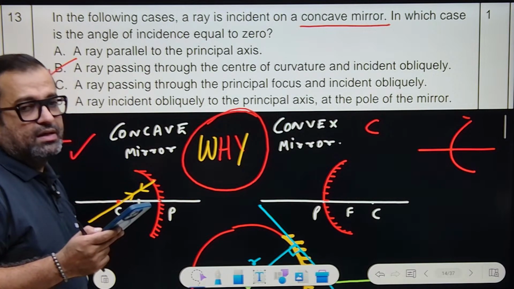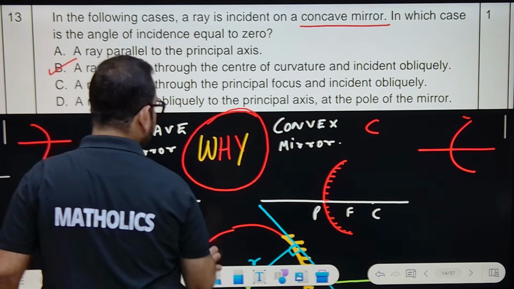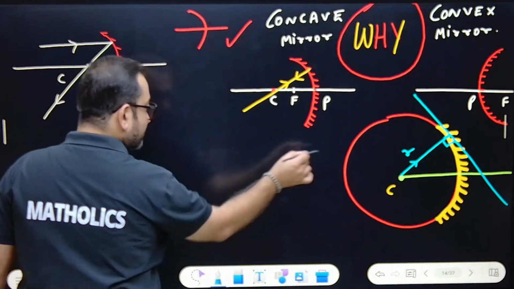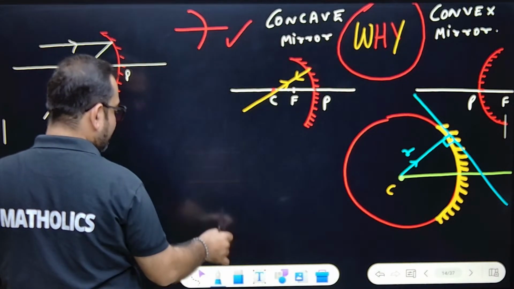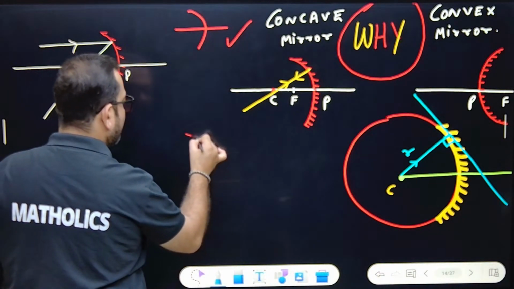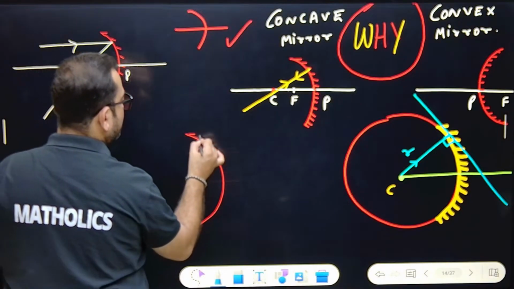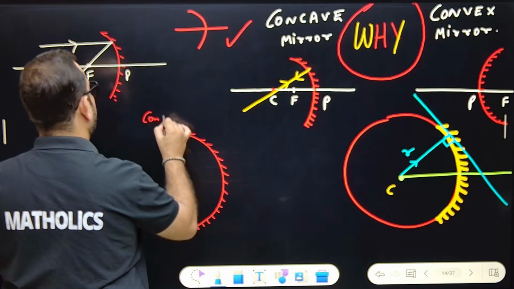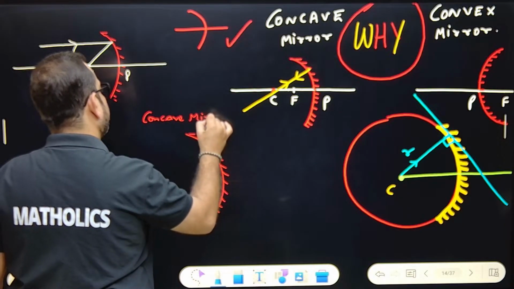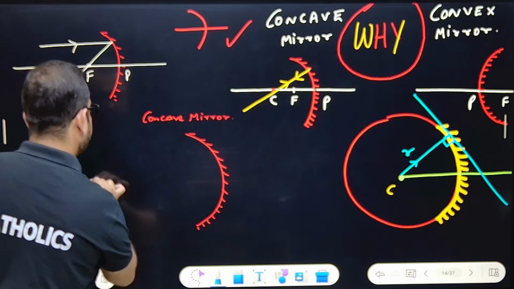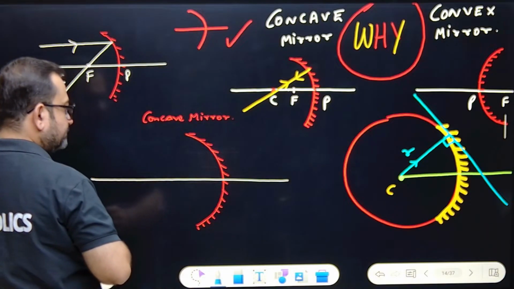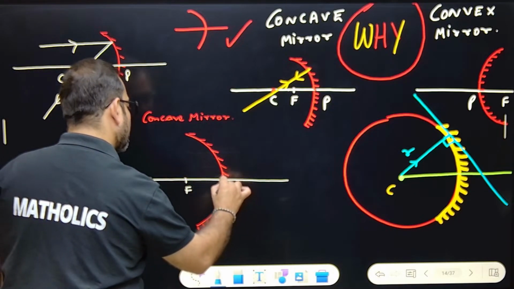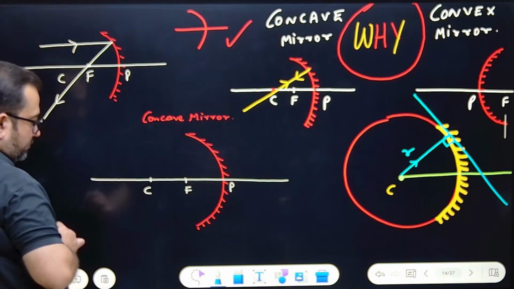Sorted? If you want to understand this more clearly, see, if a ray is passing through the center of curvature, this is the diagram. I'm making it again. This is our concave mirror. Which kind of mirror is it? Sir, it is concave mirror. Concave. Okay. This is the principal axis, obviously. If I say this is focus, this is center of curvature, this is the pole. Okay. You tell me,